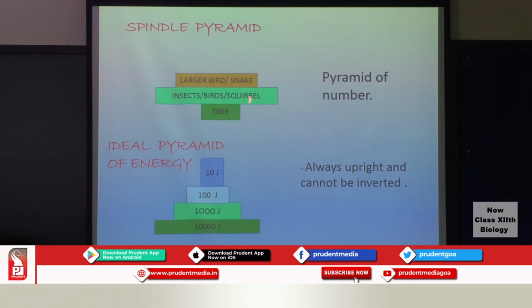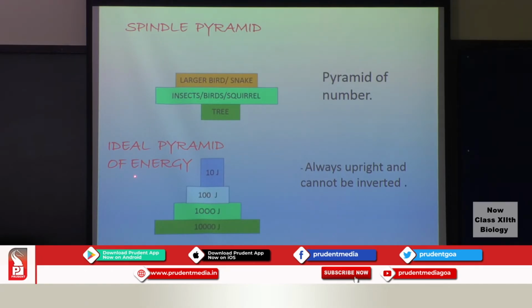Here there is an exception. I have taken here pyramid of number. Let's consider a tree as an ecosystem. So you have one tree and there will be some insects, there could be some birds and a squirrel that is occupying that particular ecosystem, and on top you have the larger birds and the snake. So here if you see both the extremes, the extremes are narrower, whereas in between, the second trophic level is broader. So we get a different shape which is referred to as the spindle pyramid.